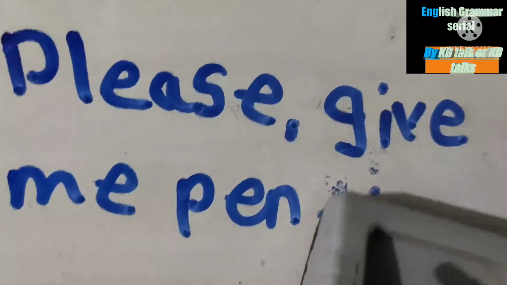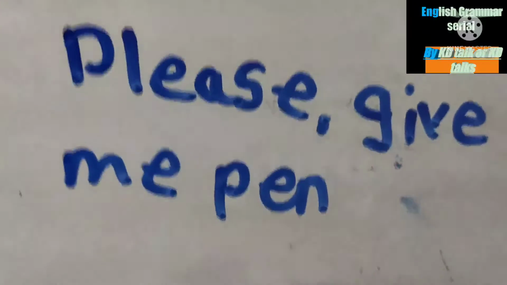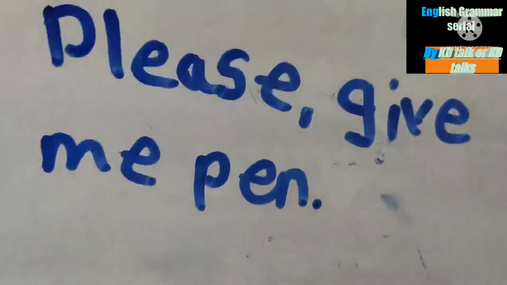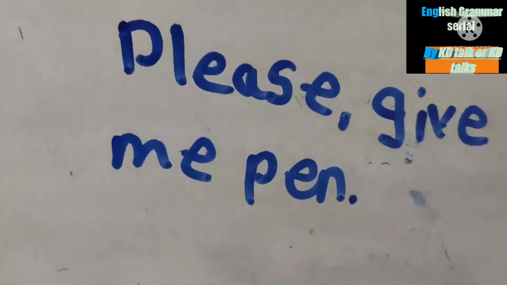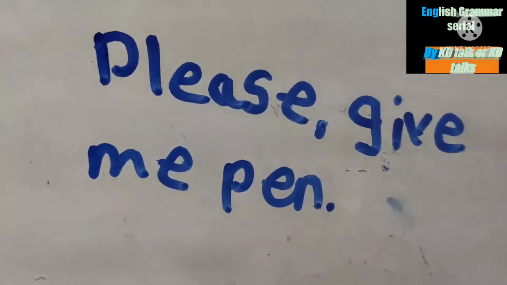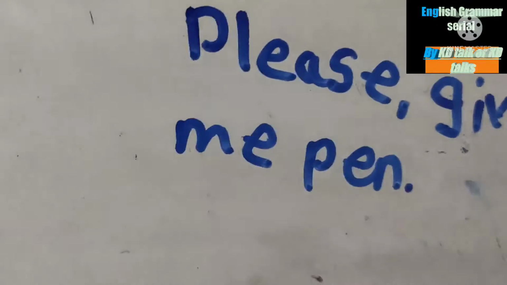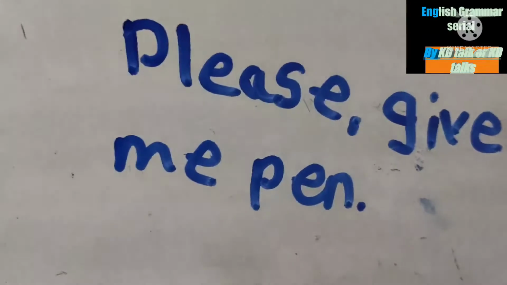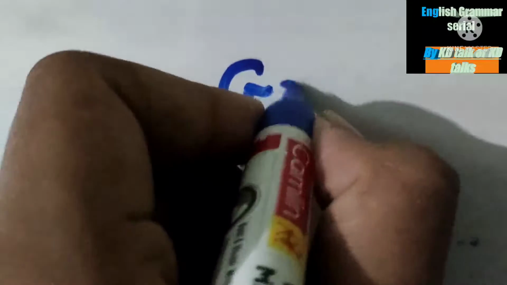Here you see that someone is making a request, that is, please give me a pen. Someone is requesting, and this request is a type of imperative sentence. Also, here is the next example: go there and pick the ball.